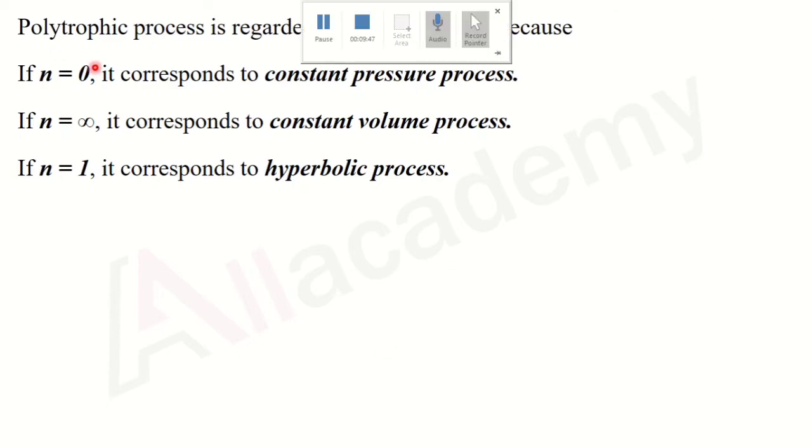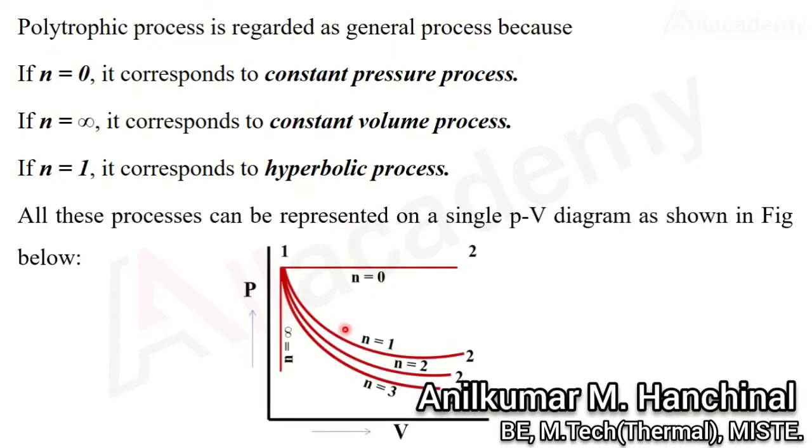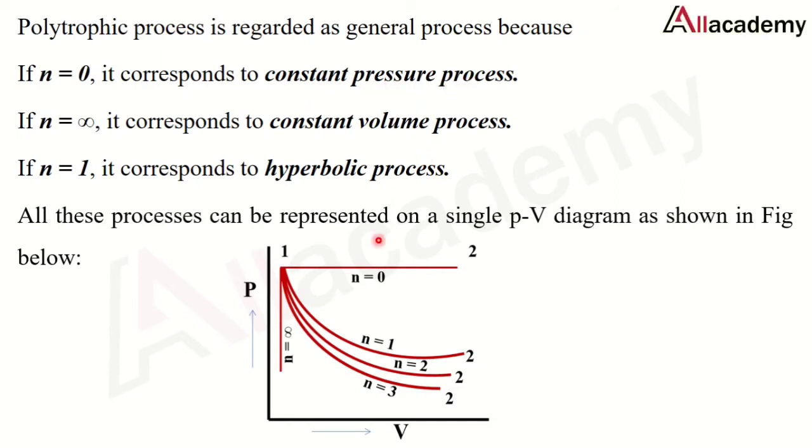I have shown this with the help of a graph, as you can also observe here. If n is equal to 0, then I will get a constant pressure process. That is, as you are seeing, 1 to 2, if n is equal to 0, the process becomes a constant pressure process. If n is infinity, it corresponds to the constant volume process. Then the process becomes a constant volume process. If n is equal to 1, then it is a hyperbolic process.